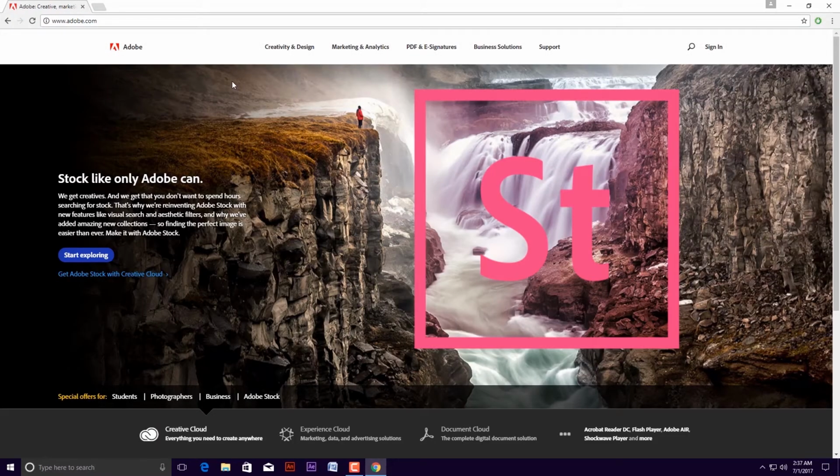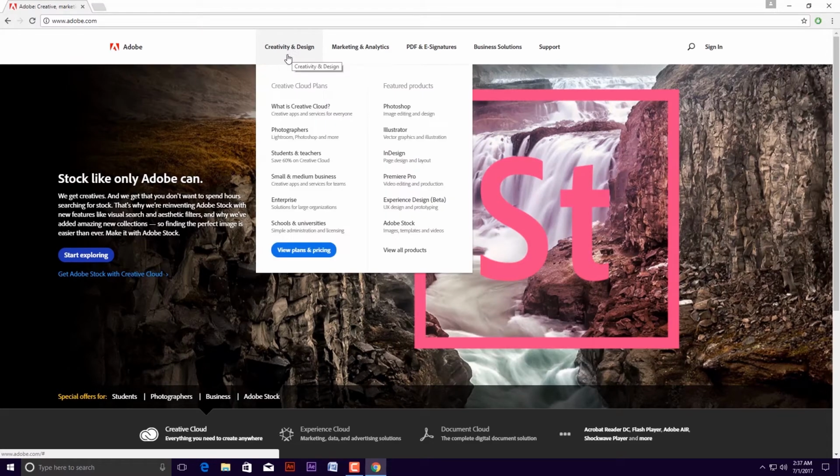It's open now, and after that we can click on the Creativity and Design option here. A table pops out in this. You see a different project list of Adobe: Photoshop, Illustrator, InDesign, Premiere Pro, Experience Design, Adobe Stock. But we cannot see After Effects in this list.